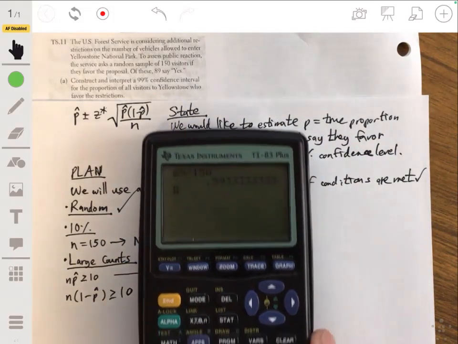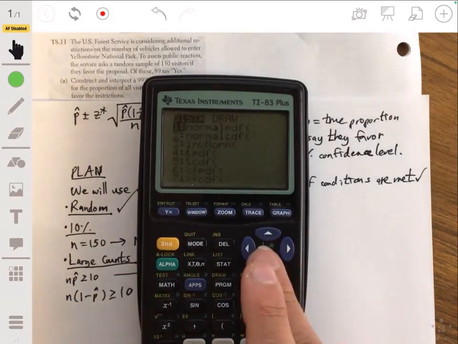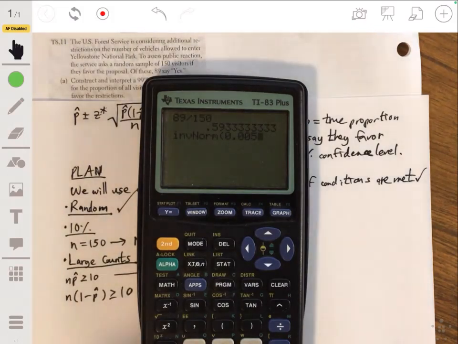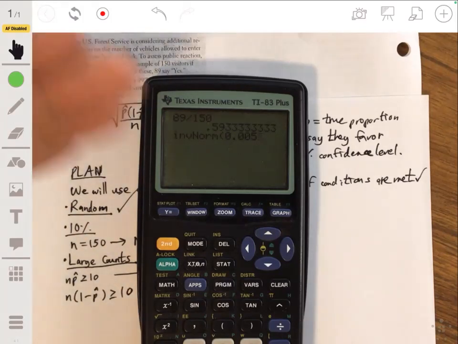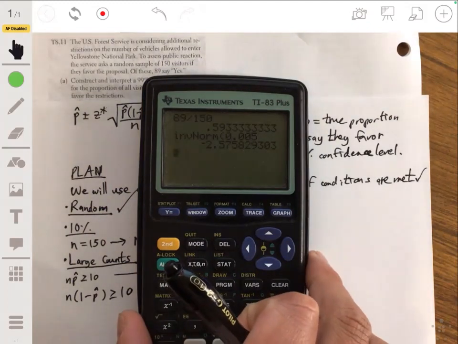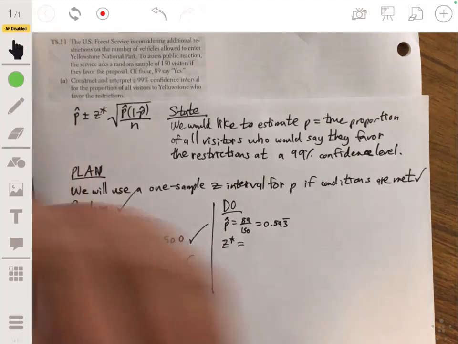So we can go to the distribution function in our calculator and go to inverse norm. And we just enter the area to the left side, which is going to be 0.5% or 0.005. I don't have to enter anything else. And again, if you have a more advanced or newer version of the calculator, it'll be very clear what the values mean. But this tells us that our Z star will be about 2.58.